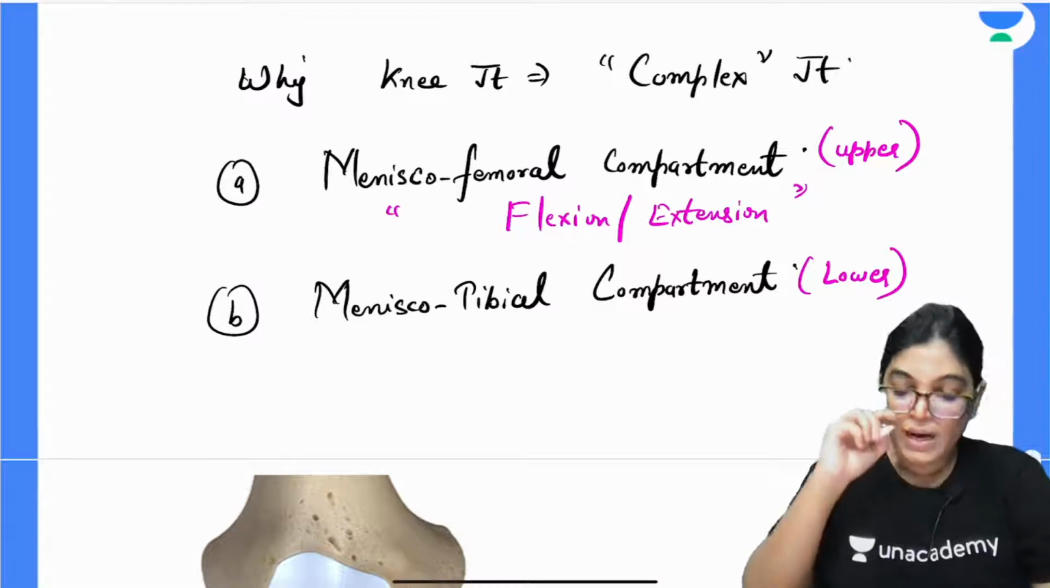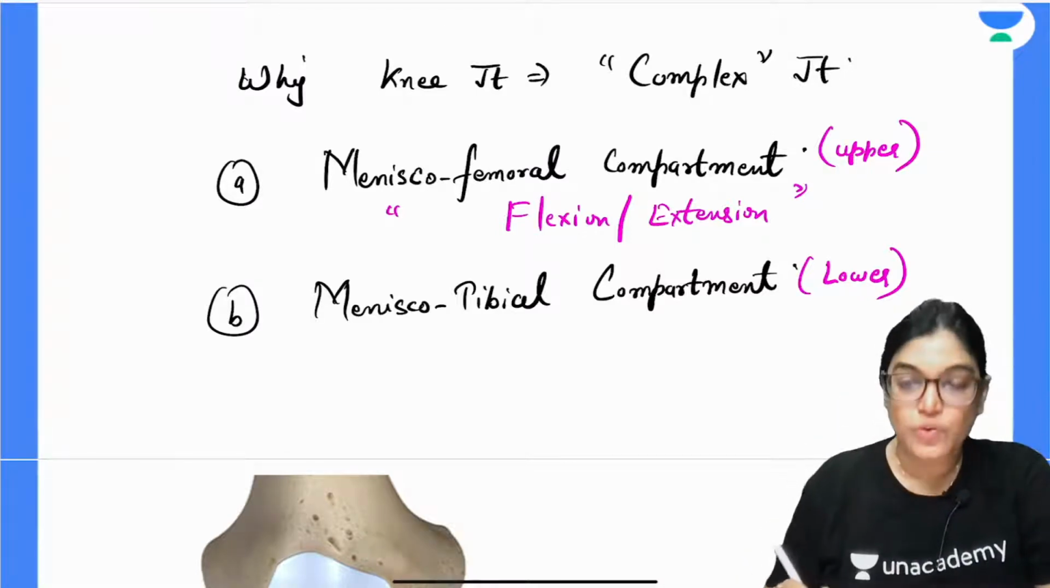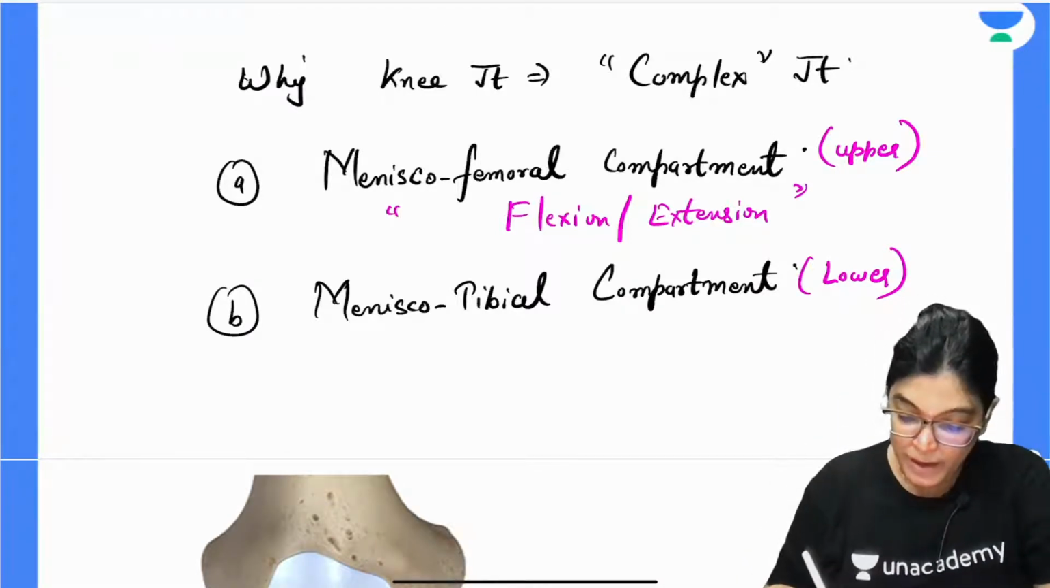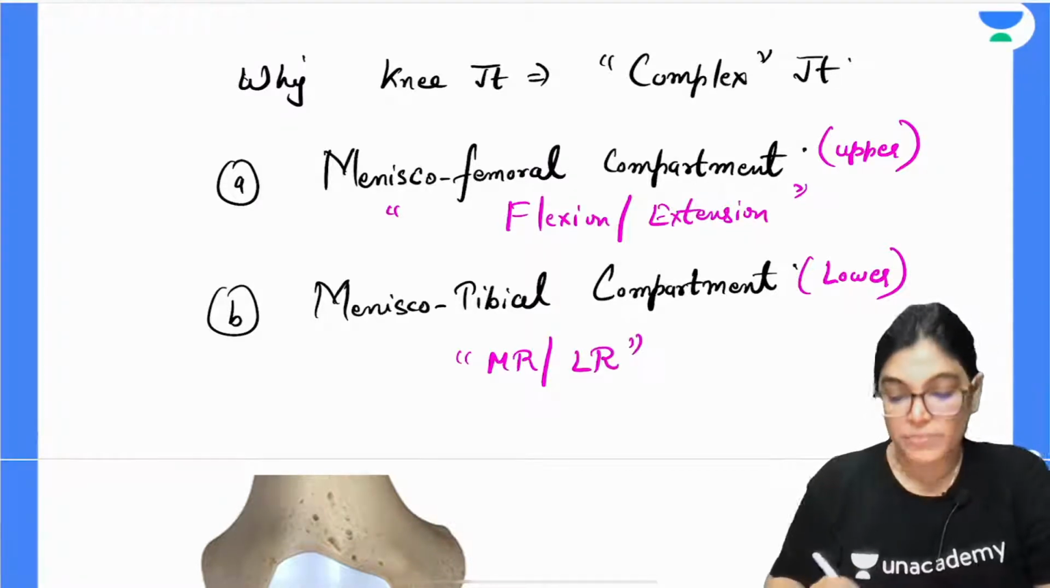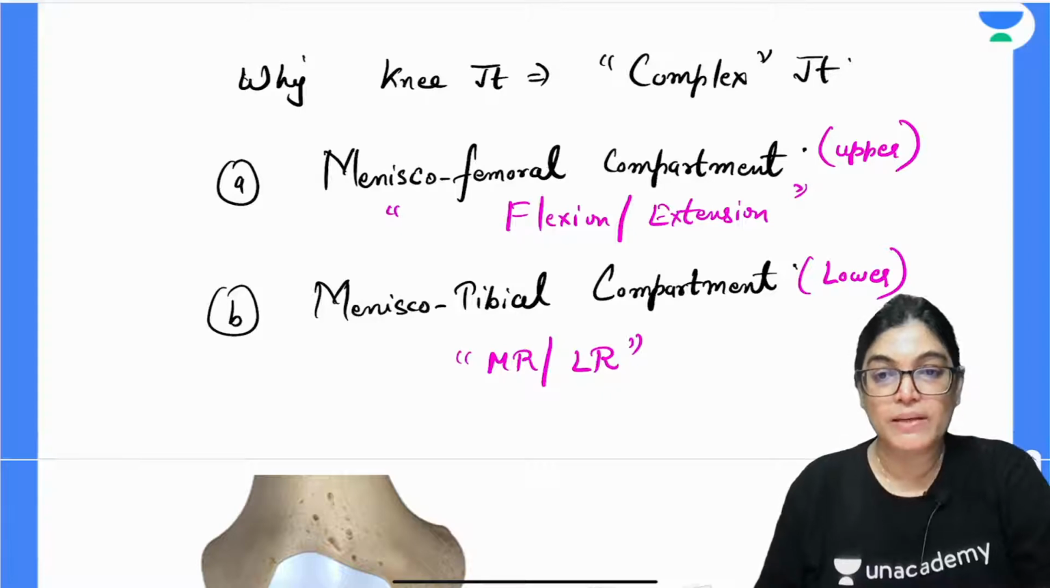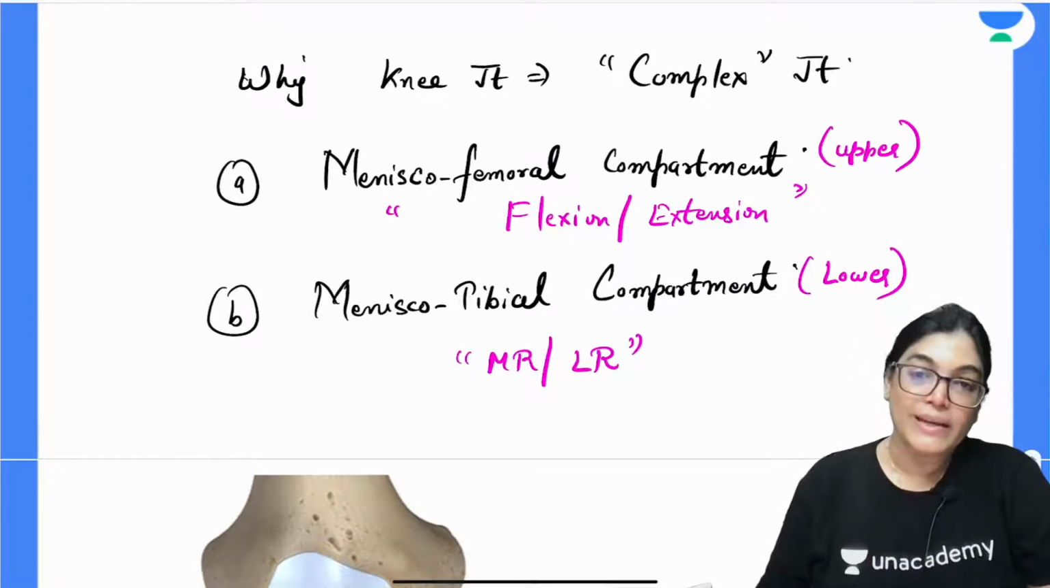Okay. So in the upper compartment, flexion and extension of the knee joint is taking place, and in the lower compartment, medial rotation and lateral rotation is taking place. Medial and lateral rotation is taking place. So this is the reason that the knee joint is called a complex joint.